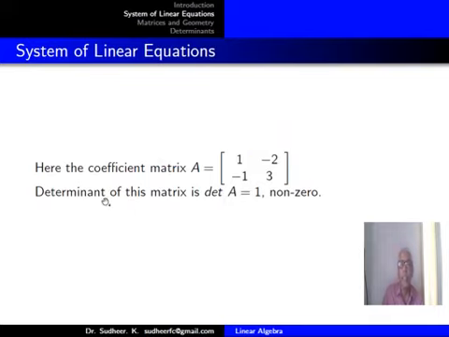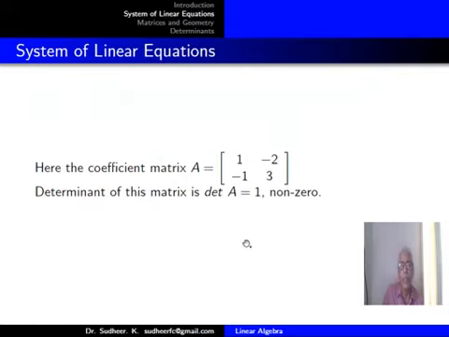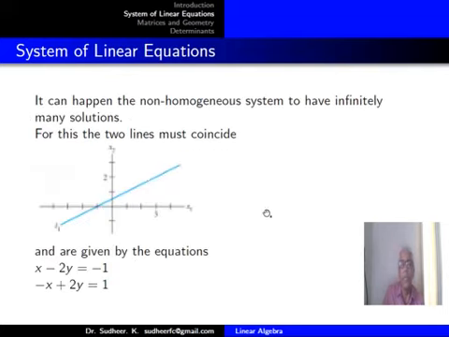Now we check some other facts also. What is the determinant of the coefficient matrix? The coefficient matrix is [1, -2; -1, 3] because the equations are 1, -2, and -1, 3, and its determinant is 3 minus 2, which equals 1, and that is non-zero. It can happen that the non-homogeneous system has infinitely many solutions.